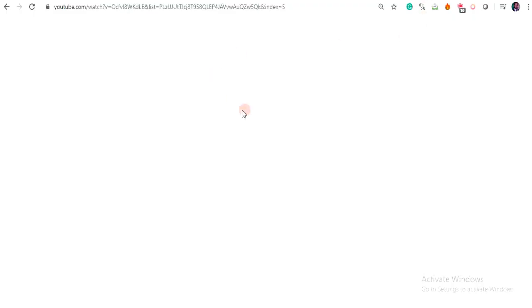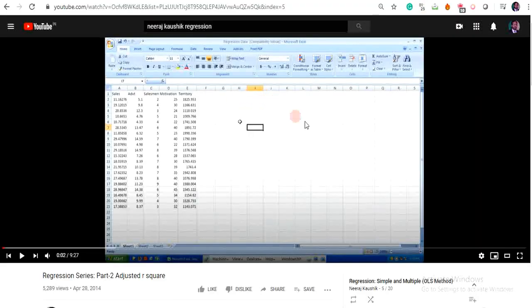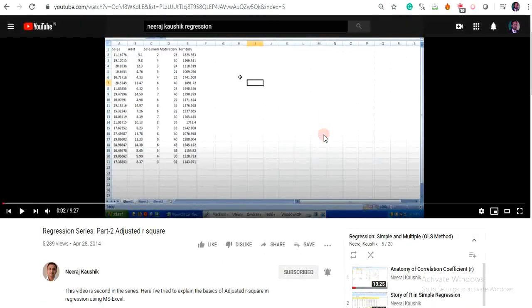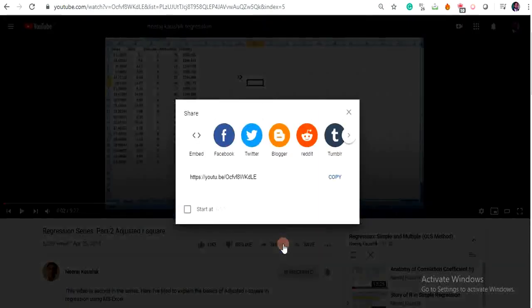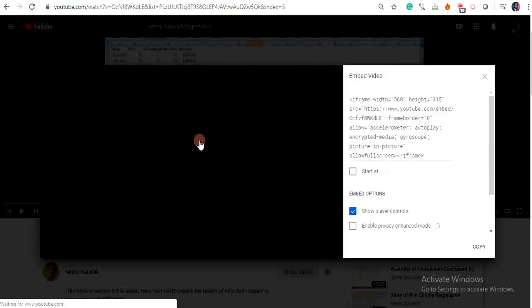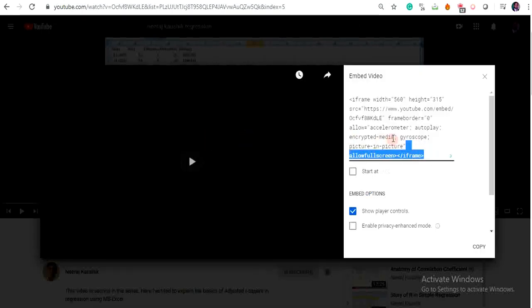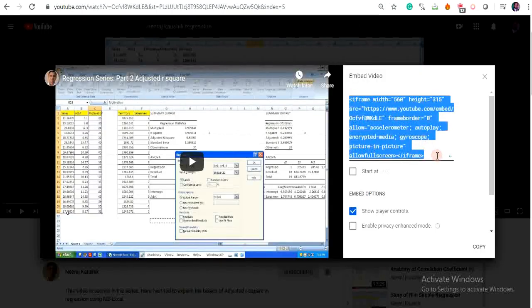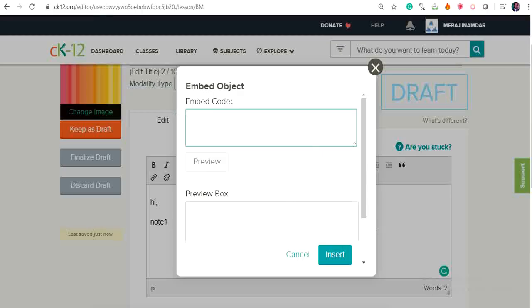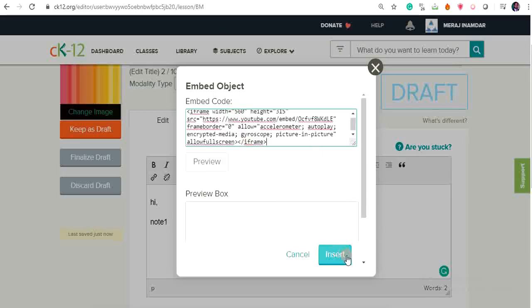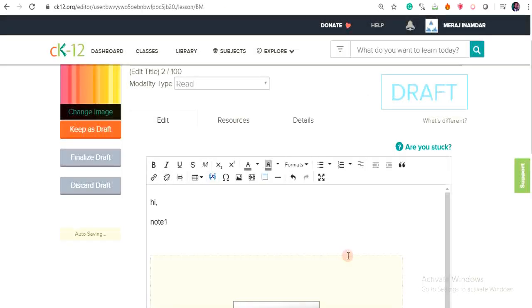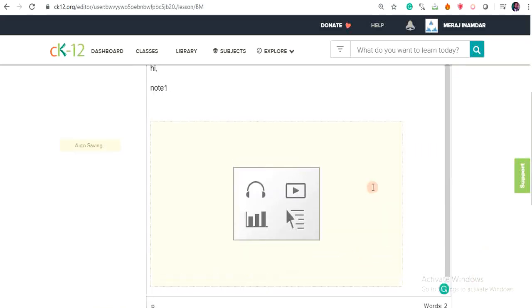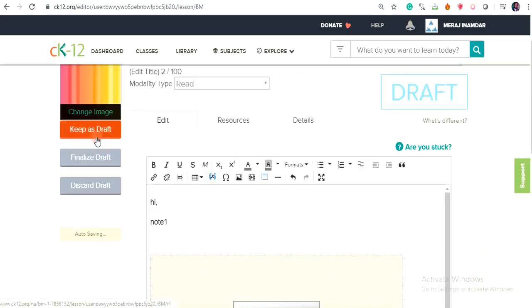So you have to go to YouTube, press the share button, and click on the embed section, then you can see this code. Simply add this code here and press the insert button. It will create this node.